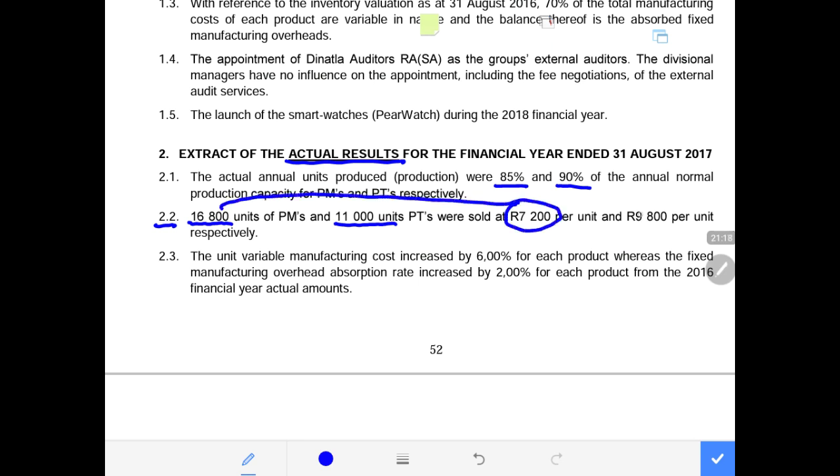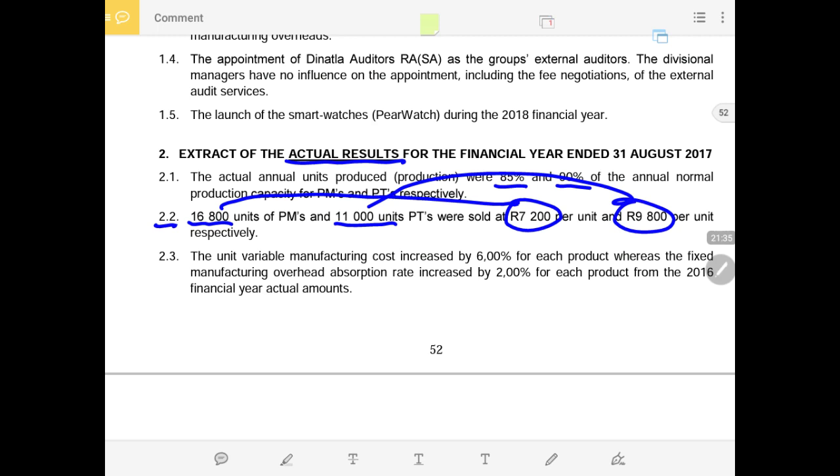And 9,800, this is in reference to the second product. So we do know how many units were sold, and we also do know how many units were produced, and we do know how many units were there at the beginning of the period. So now what is left is the units that are left at the end of the accounting period, which is